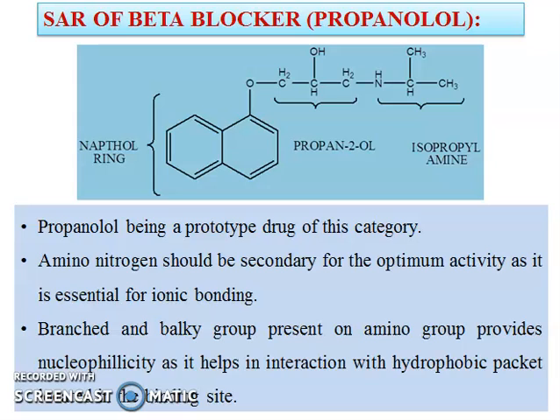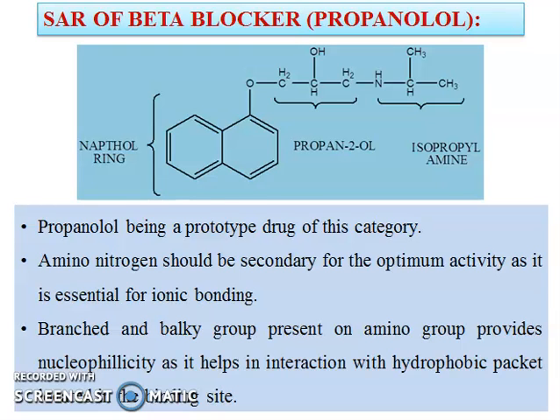Propranolol being a prototype drug of this category, the amino nitrogen should be secondary for optimum activity, as it is essential for ionic bonding. A branched and bulky group present on the amino group provides nucleophilicity, as it helps in interaction with the hydrophobic pocket located in the binding site. This is how the particular beta blockers look, and these are the structure-activity relationship points.